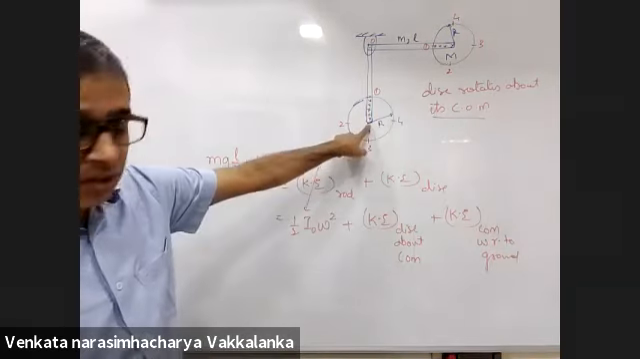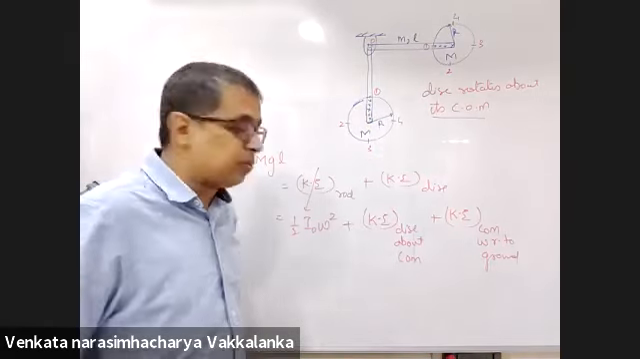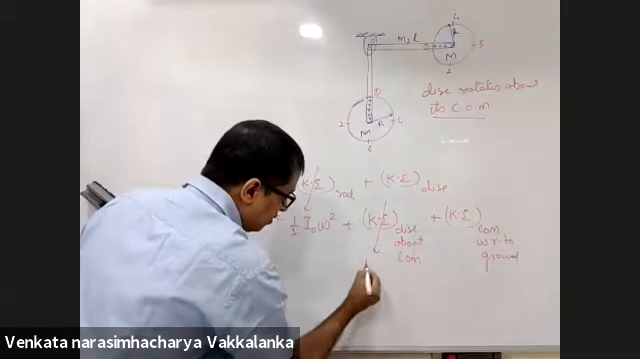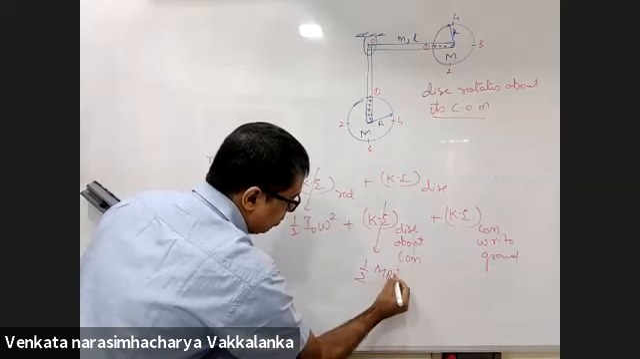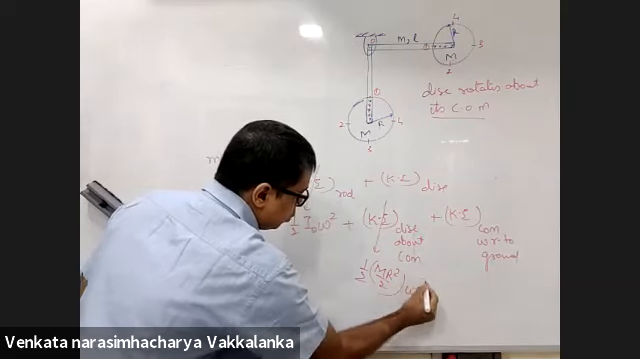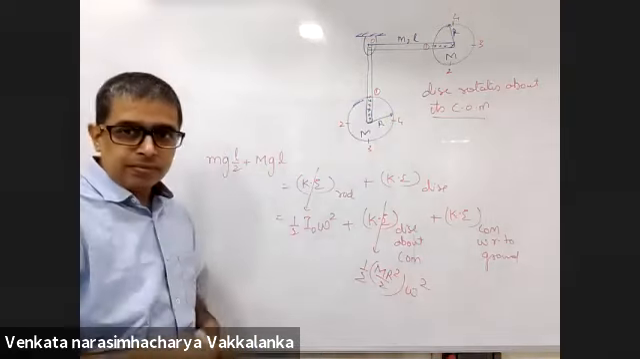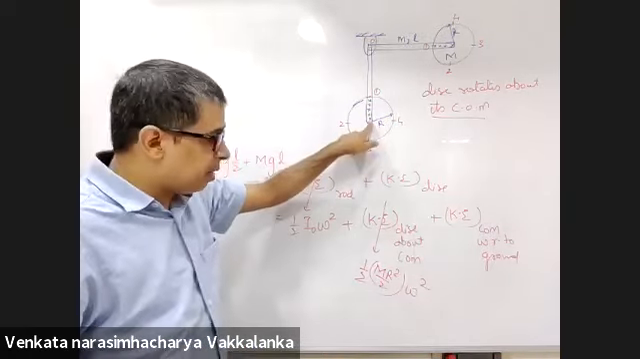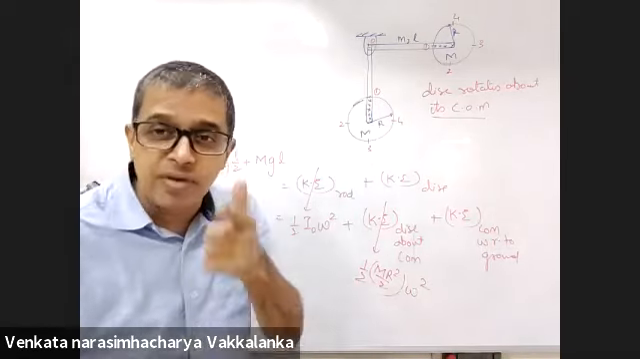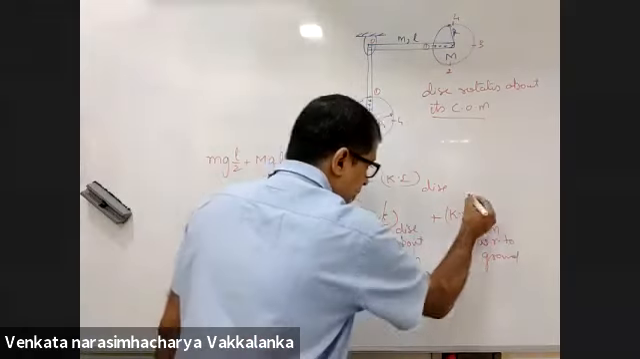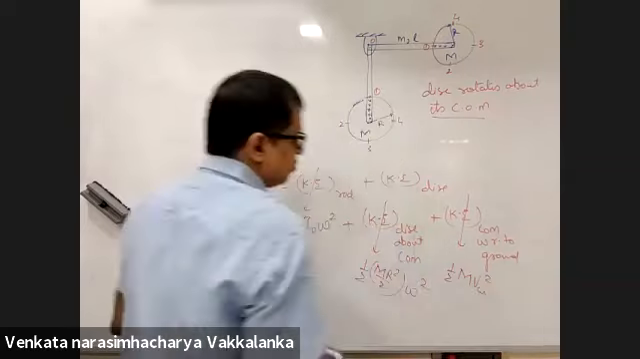Kinetic energy of the disk about its center of mass plus kinetic energy of center of mass with respect to ground. Now, kinetic energy of the disk about its center of mass is half I_CM omega square. Here the body is rotating about its center of mass. Half I_CM omega square, where I_CM for a disk is MR square by 2, plus kinetic energy of center of mass, which is half M V_CM square.